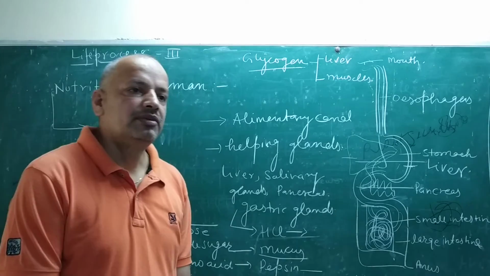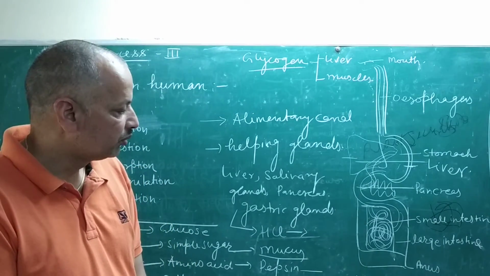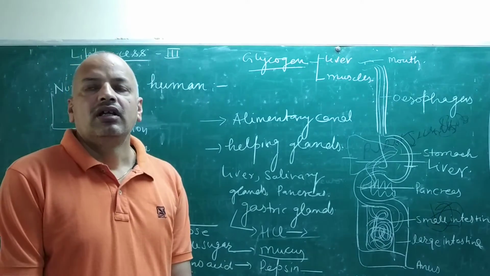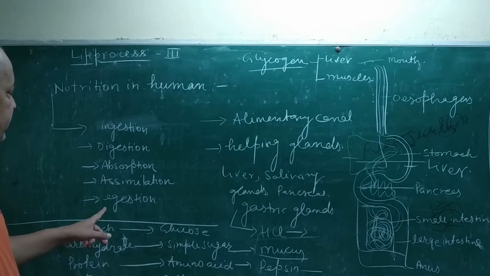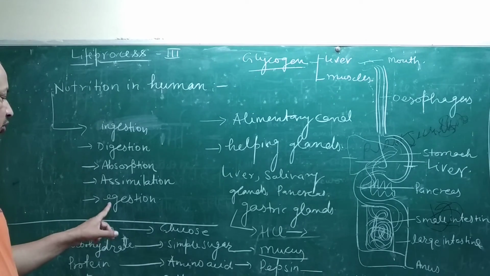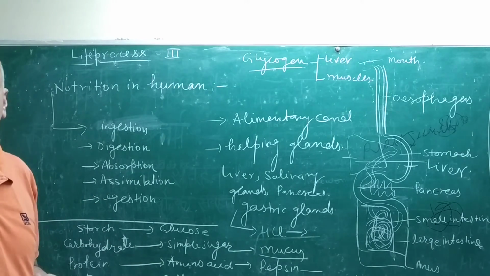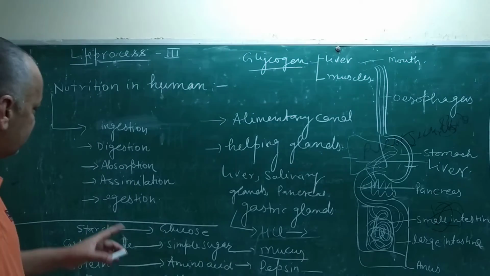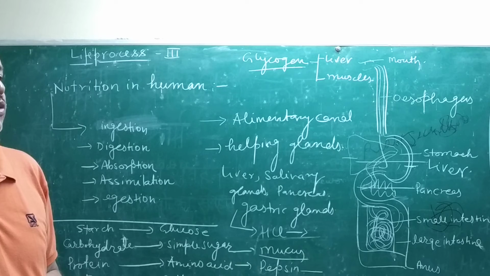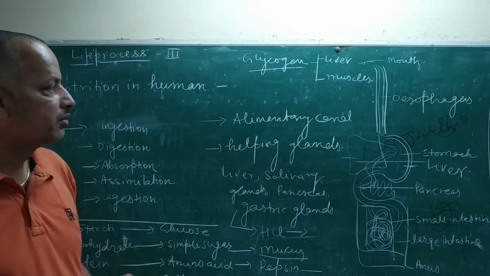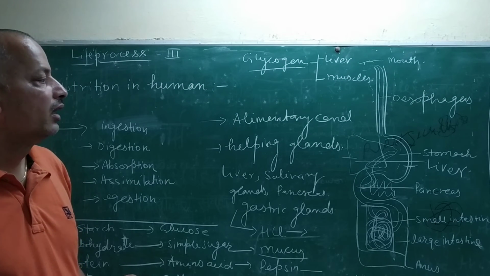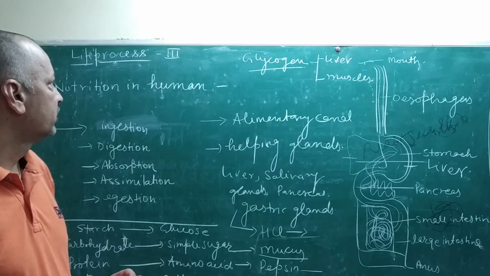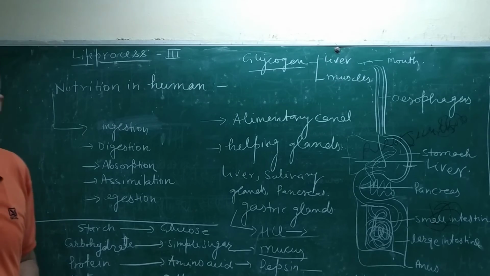After absorption of water and minerals, undigested food is released from the body, and that process is called egestion. Egestion is the process when you release undigested food, also called defecation. So egestion is the process in which you release undigested food from the body, and that is the complete process of nutrition in humans.